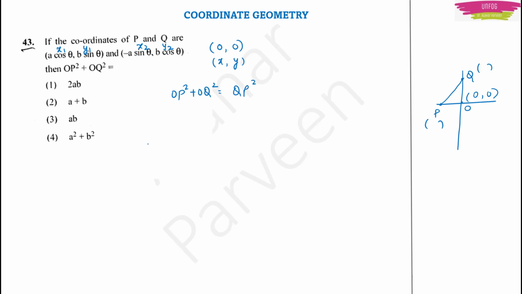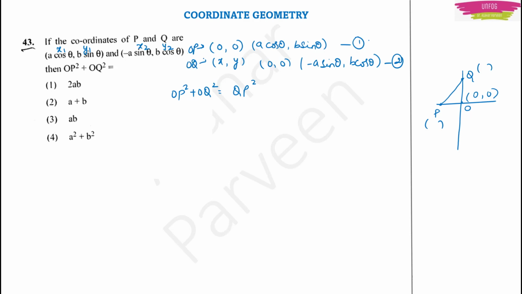Now first you find the distance between the origin 0, 0 and x1, y1. Like this: 0, 0 and A cos theta and B sin theta. This will be your first step. Again in the second step, you take origin 0, 0 again, and you find minus A sin theta, B cos theta. This will be your coordinate system. For both things you use the distance formula and find the distance. Then only you can find OP and OQ. Okay, this is for OP.